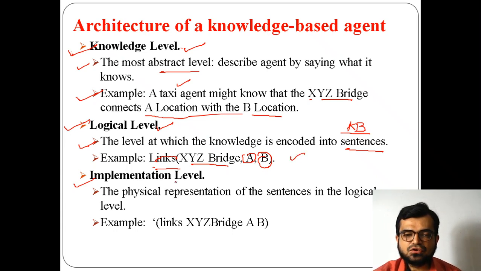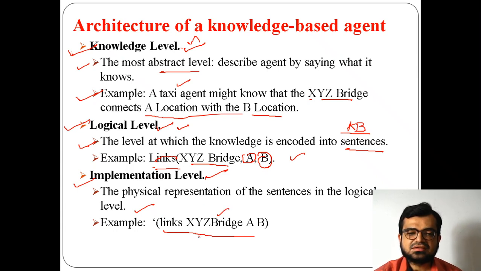Now finally, the next level, the third level, is the implementation level. In the implementation level, the same logic we have taken at the logical level gets implemented, that means it practically performs. The first thing is having information, the second is deciding the logic, and the third is the execution part, using that logic.